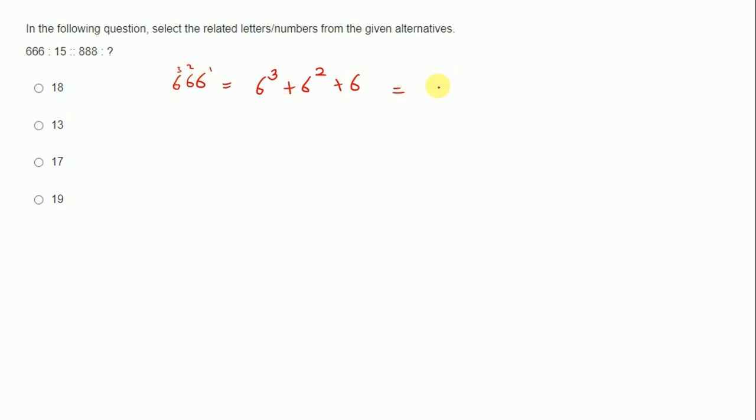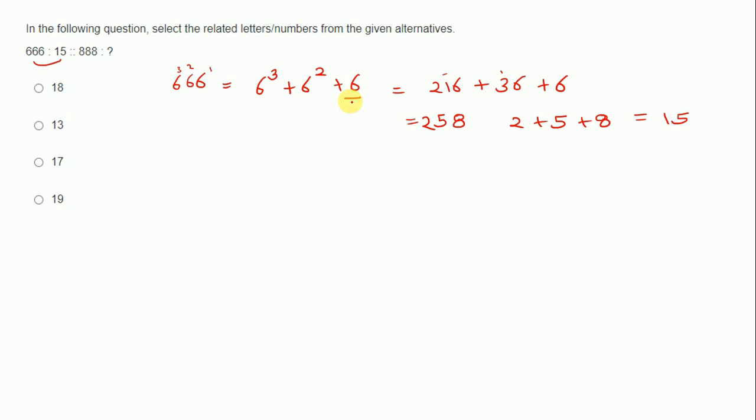It will be equal to 216, it will be equal to 36, it will be equal to 6. Now, 6 plus 6 plus 6 is equal to 18, 1 carry. 3 plus 1, 4, is equal to 5. And now 2 as it is. Now 2 plus 5 plus 8 is equal to 15. So this is how 666 is represented as 15.